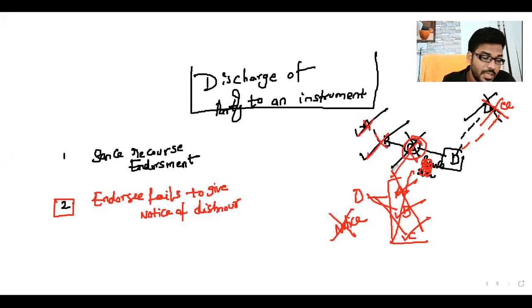This is nothing but the instrument being discharged.